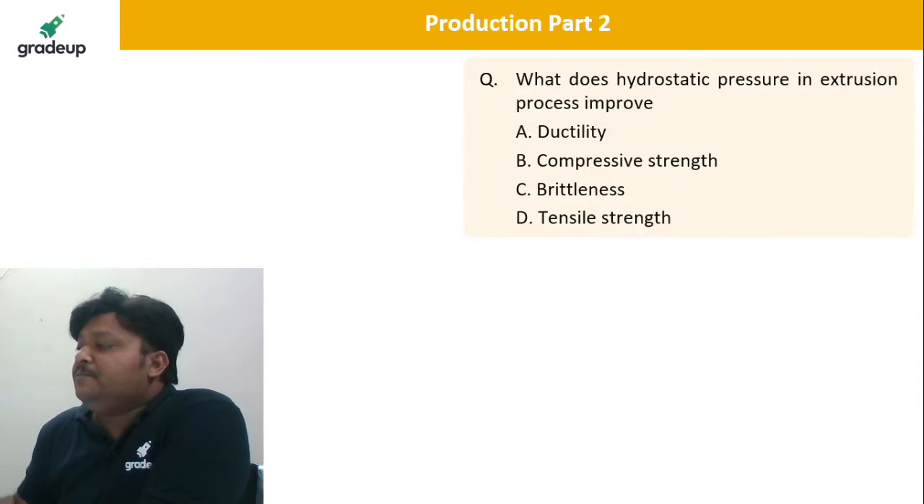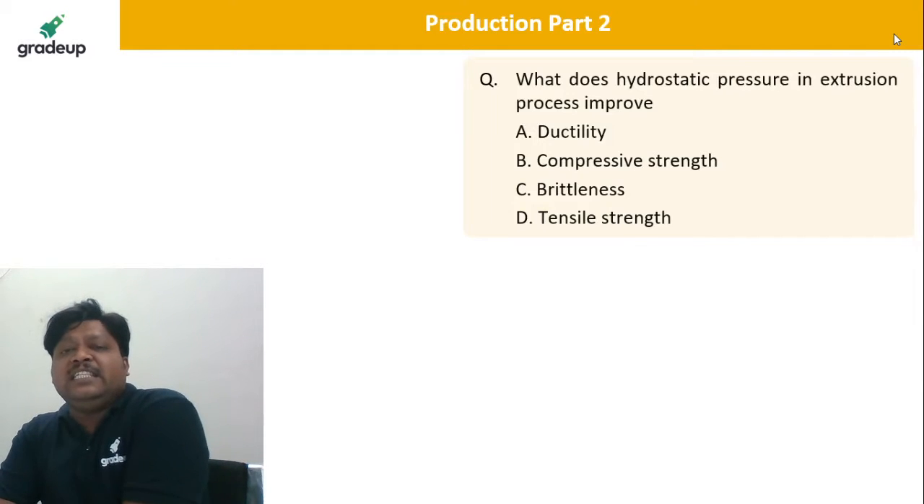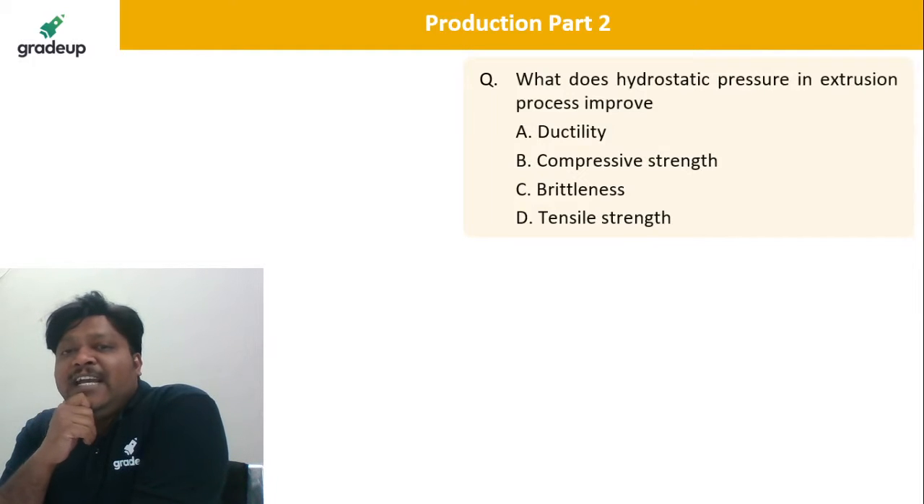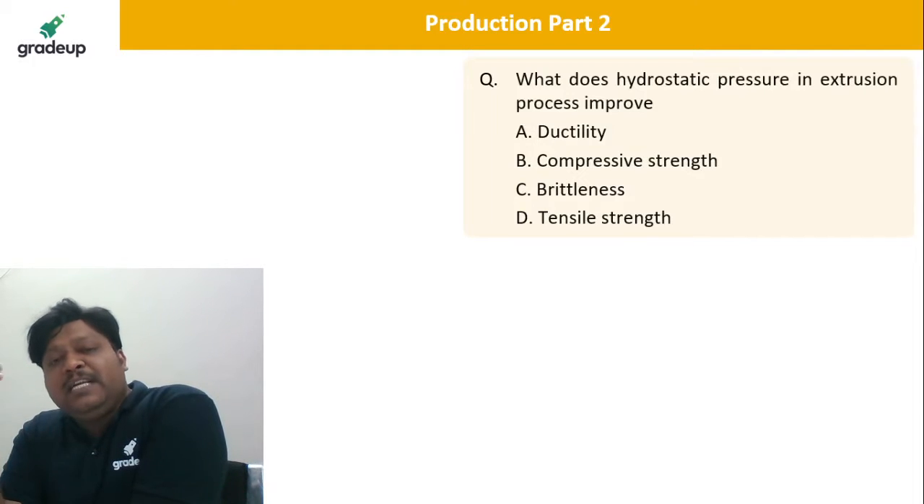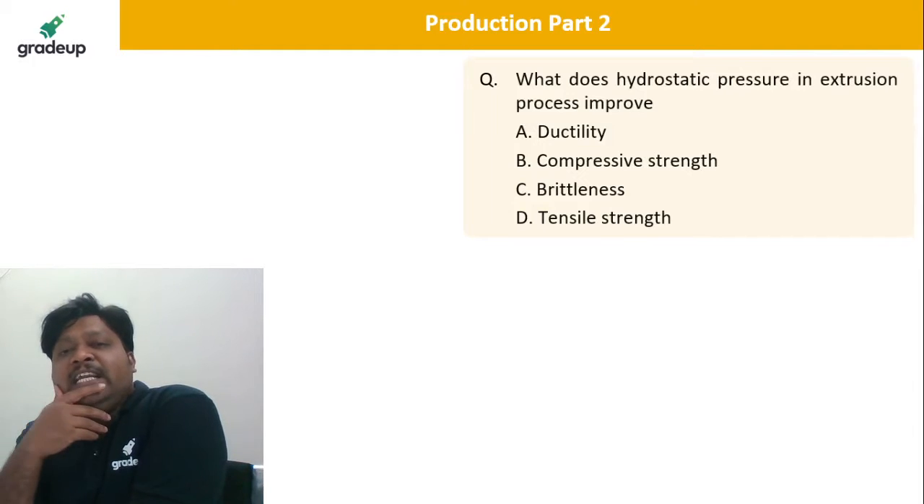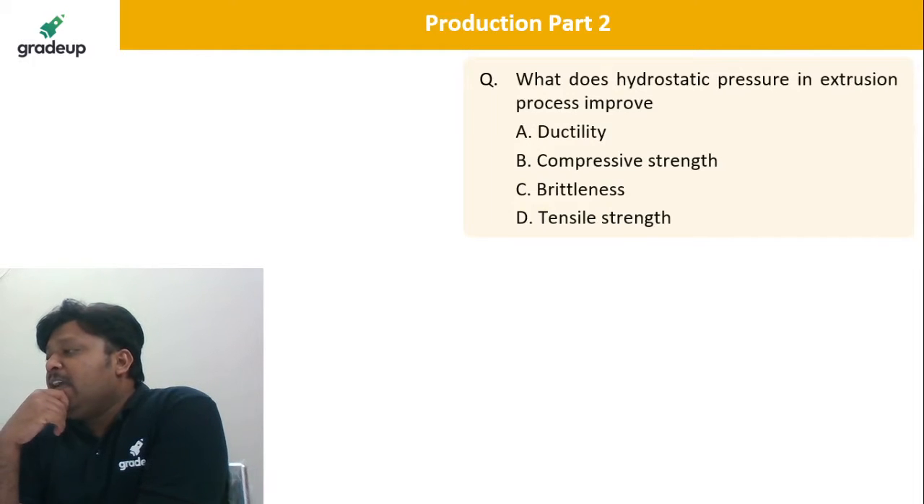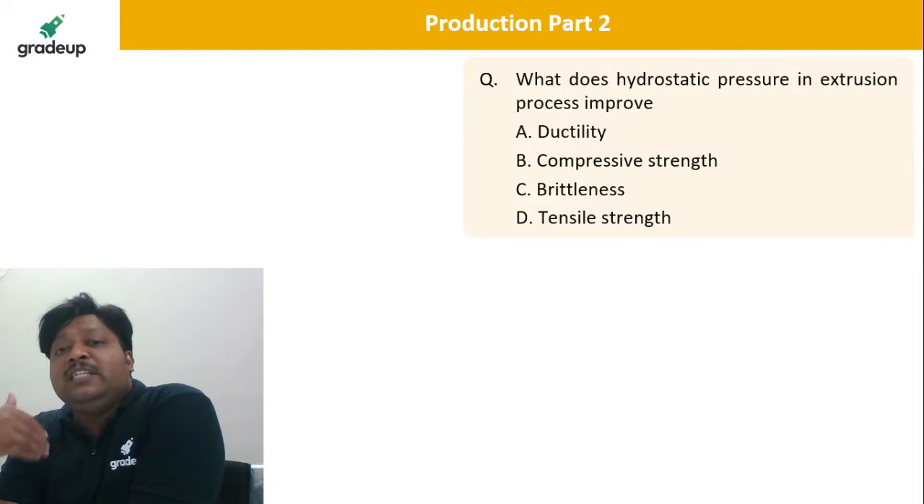Take the next question. What does hydrostatic pressure in the extrusion process improve? Hydrostatic extrusion is basically used for materials which are brittle or semi-brittle, where brittleness increases with the increase in temperature. That is why we need the hydrostatic extrusion process, where we can minimize the brittleness of the material so that we can extrude it nicely without cracks or failure, and that is why we improve the ductility.